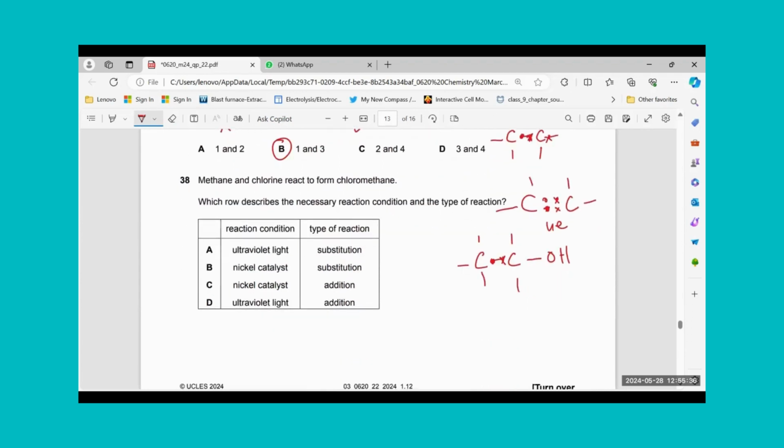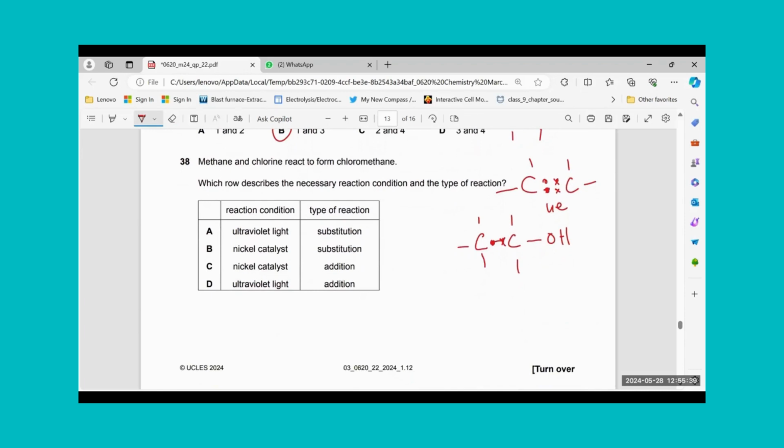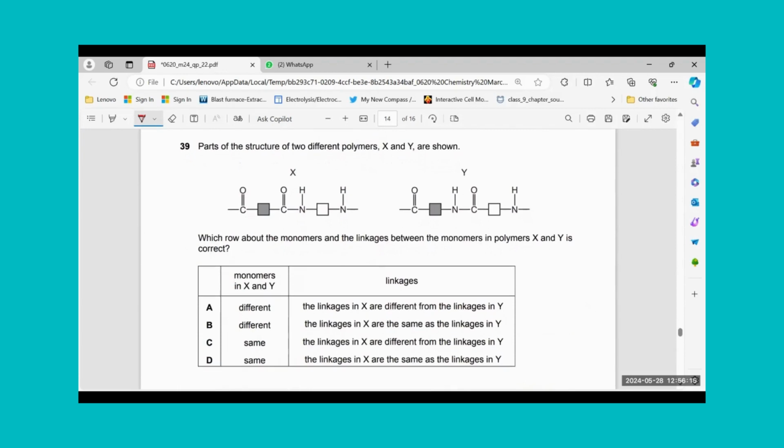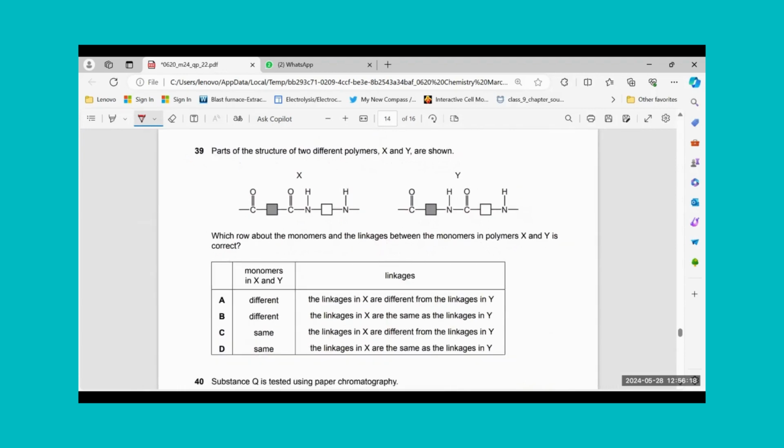MCQ number 38. Methane and chlorine to form chloromethane. I will quickly write this equation because alkanes undergo substitution and this reaction occurs. Which row describes the necessary reaction conditions and type of reaction? This is substitution. We need sunlight, that is ultraviolet light, and the type of reaction is substitution reaction. I'll quickly go for option A. Nickel is not used. Ultraviolet could be the option, but it's not an addition reaction. It's a substitution reaction.